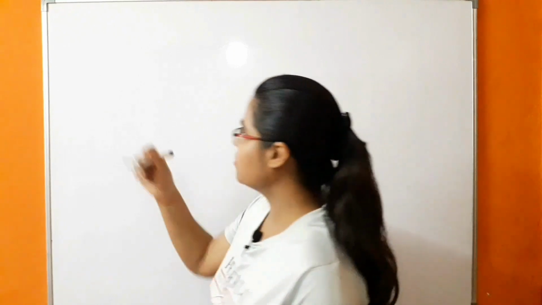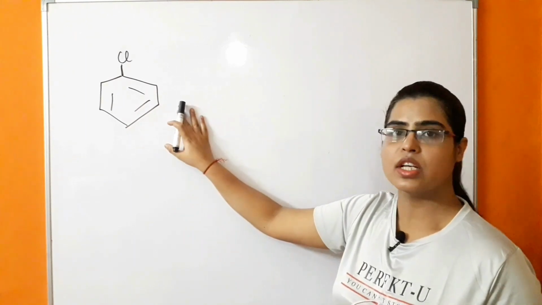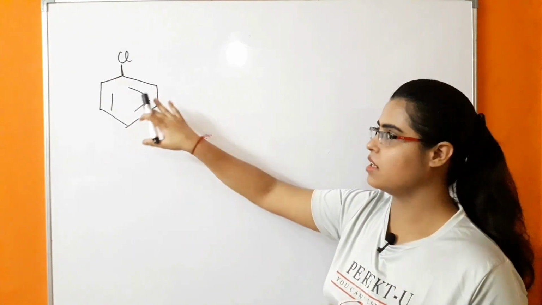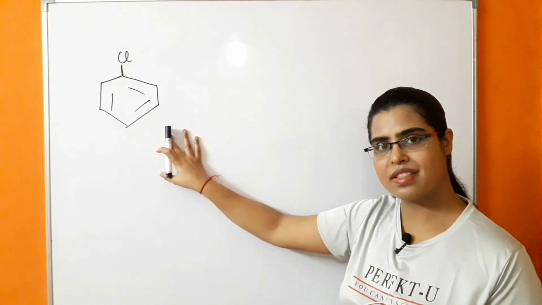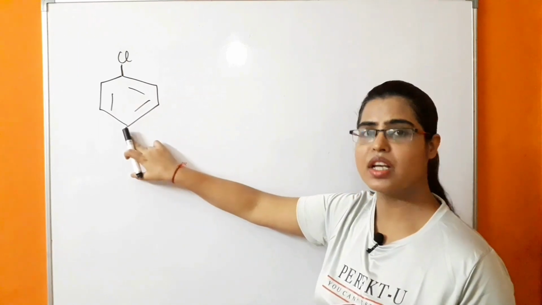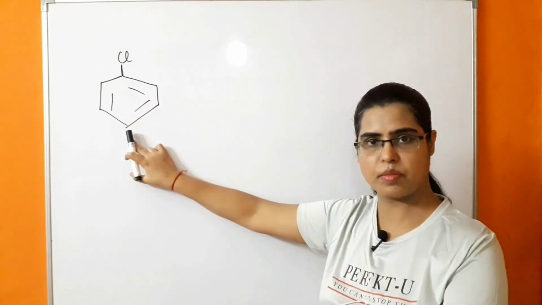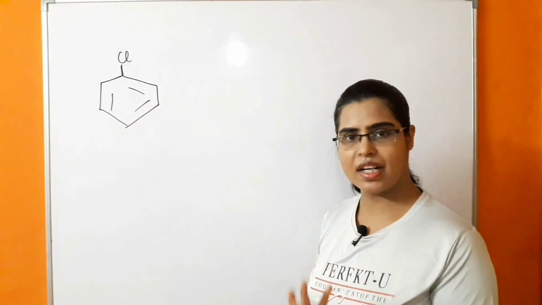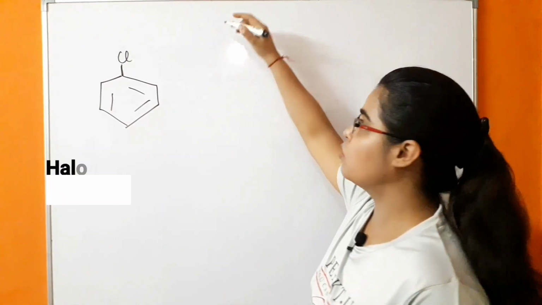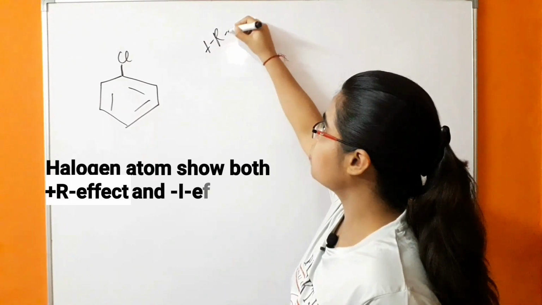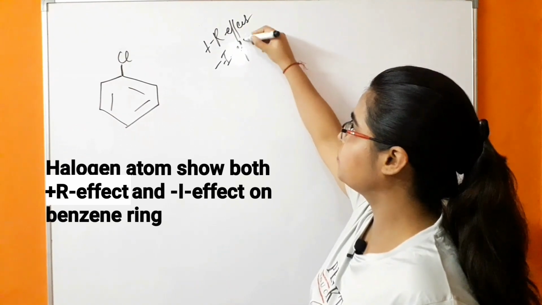In the case of halogen, so this is chlorobenzene. When a halogen atom is attached to the benzene ring, it increases the electron density in the benzene ring at ortho and para positions, but it also deactivates the benzene ring towards electrophilic substitution reaction. So let's see how it is ortho-para directing and deactivating also. We know that halogens show a plus R effect, and they show a minus I effect.